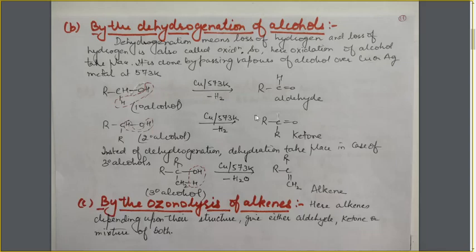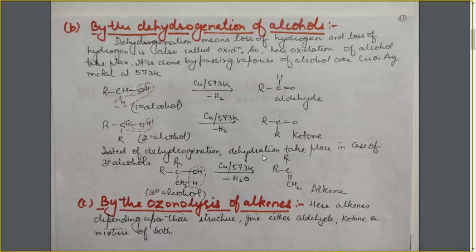So the 1 degree alcohol will give us the aldehyde and the 2 degree alcohol will give us the ketone, just as in the previous method. Now what happens when 3 degree alcohol undergoes the same treatment? In 3 degree alcohols, if we carry out the dehydrogenation by passing the alcohol over hot copper, that is, copper at 573 Kelvin, instead of dehydrogenation, meaning loss of hydrogen, here dehydration takes place.